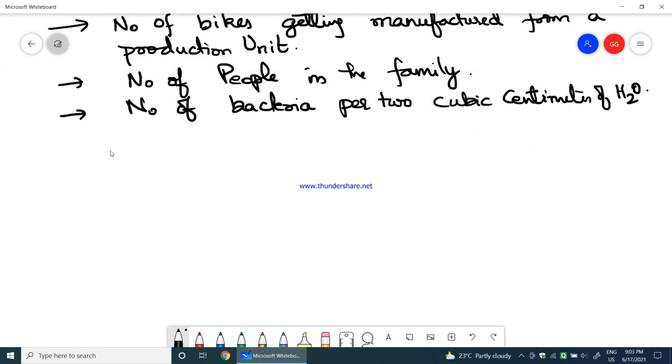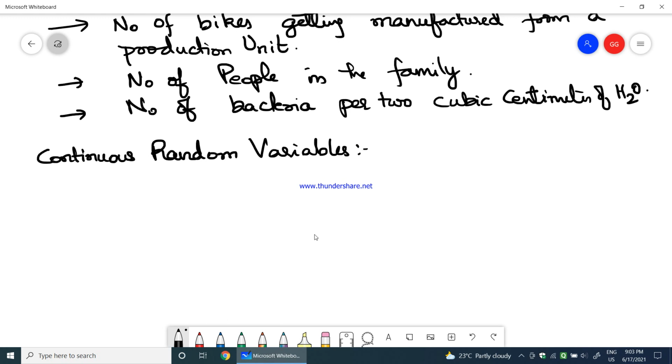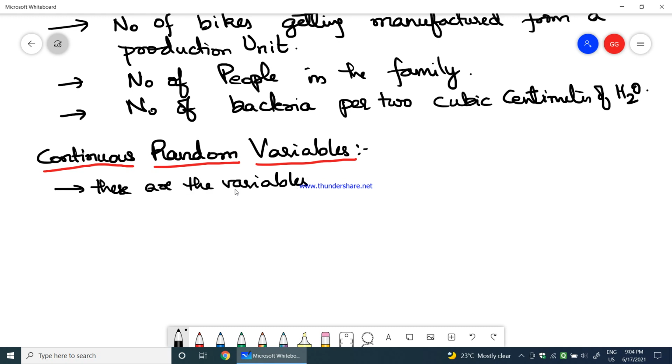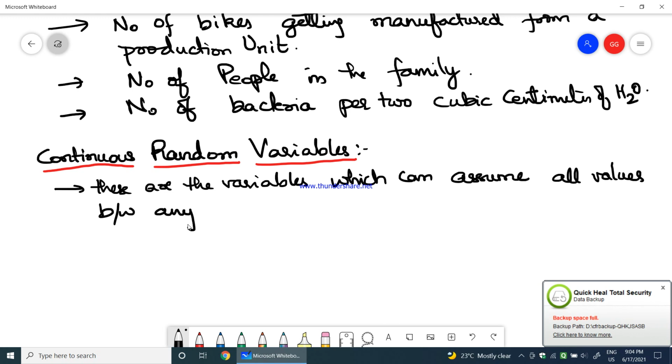Now coming to the continuous random variable. Continuous random variables are the variables which can assume all values between any two given values.